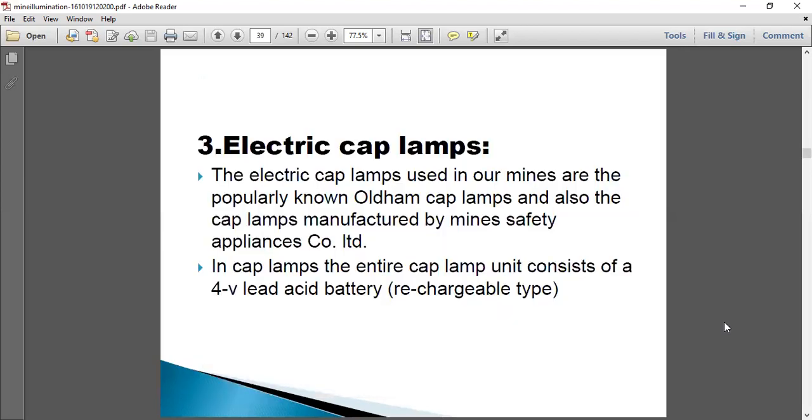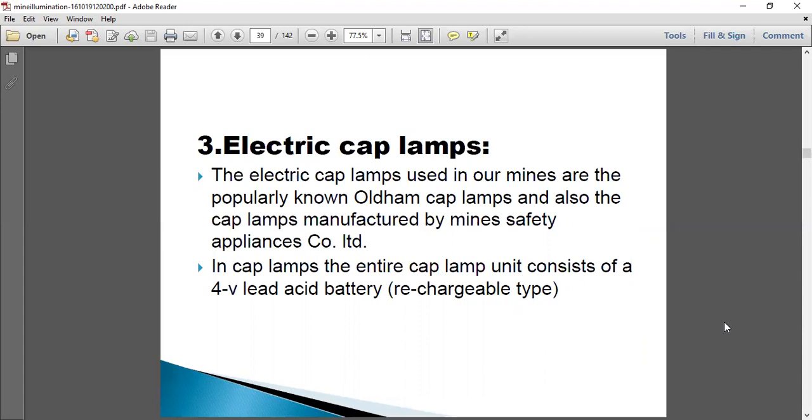And coming to the third one, electrical cab lamps. The electrical cab lamps used in our mines are popularly known as cab lamps, and are also manufactured by the Mine Safety Appliances Company Limited. In the cab lamp, the entire unit consists of a 4 volt lead acid battery. So the cab lamp mainly has 4 parts: one is the battery, next the connecting cable, then the cab, and last the lamp.